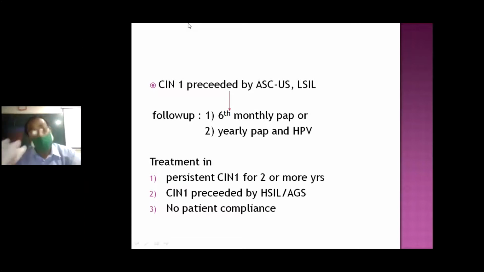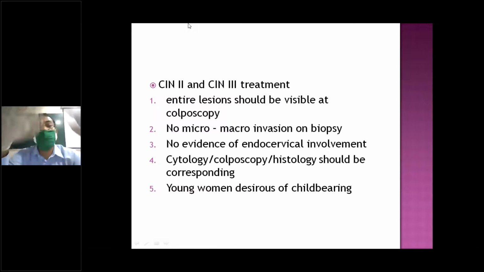When this patient progresses to invasive disease, it takes a long course, 10 to 15 years. So we have ample time. It will take 10 to 15 years for malignancy, and during this period you can catch this patient. That is why screening is very important, and why I keep on screening. For CIN2 and CIN3, the treatment is a little more aggressive. So in this case, treatment is needed for all these patients.